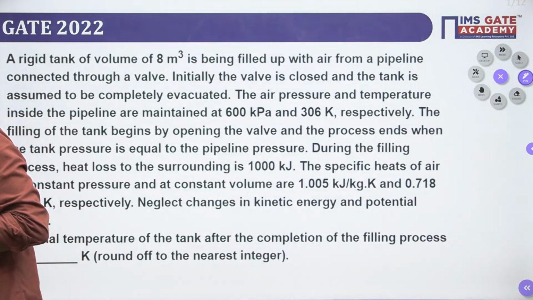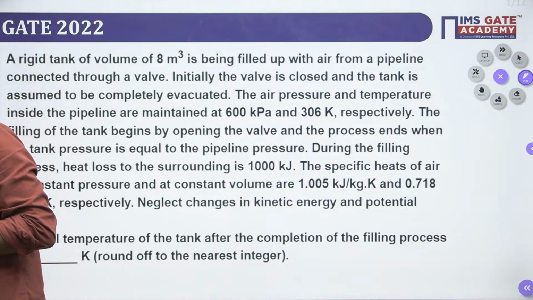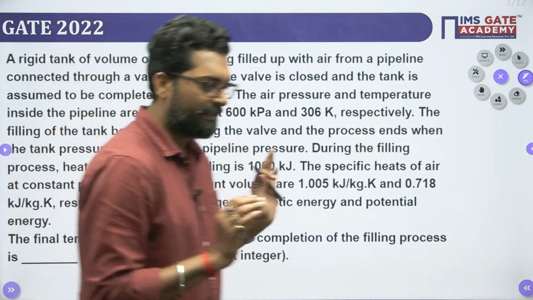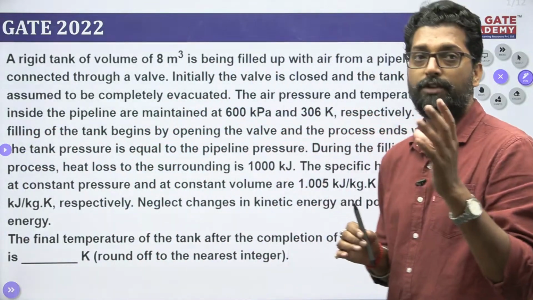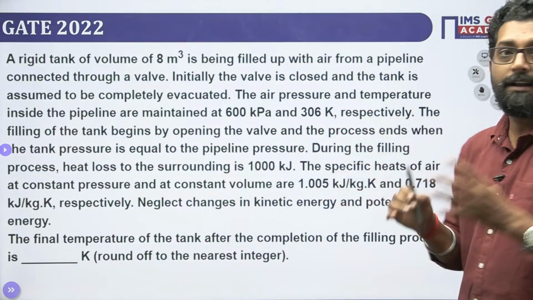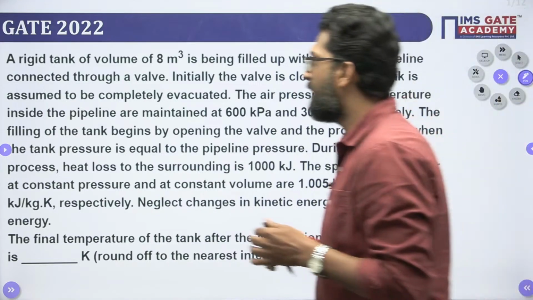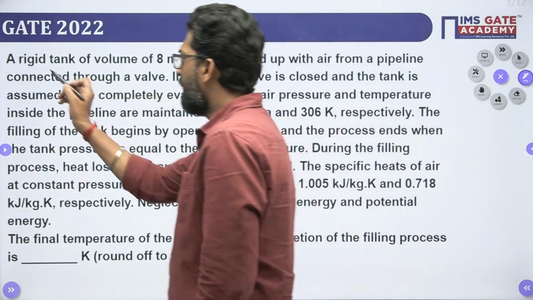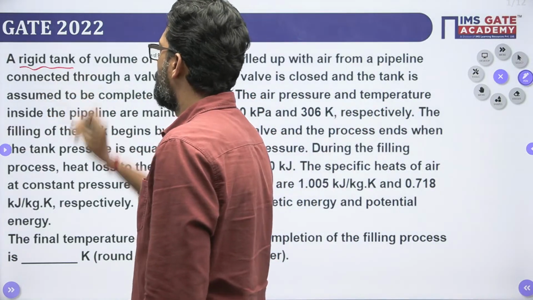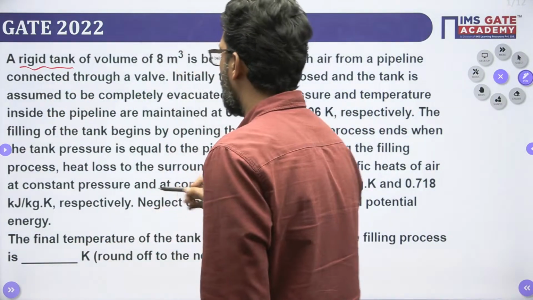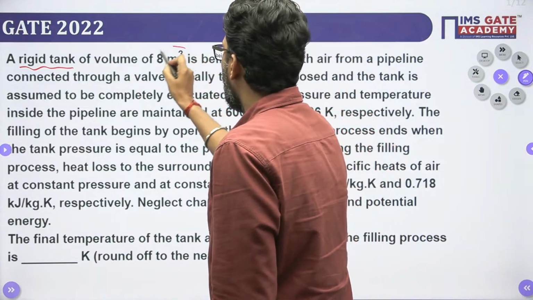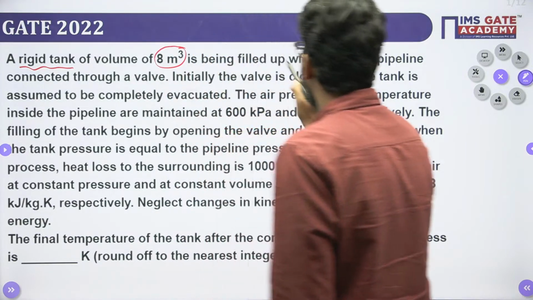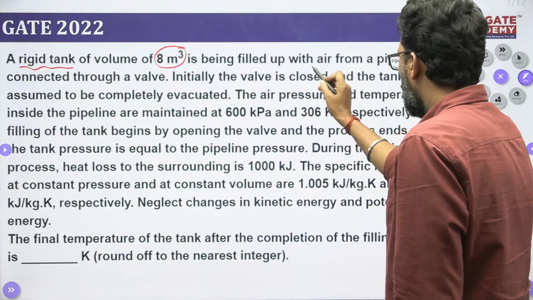Read the question very carefully. In this question there is nothing but the thought process, the approach, which is very important. See this one: a rigid tank. What is meant by rigid? That means volume is constant. A rigid tank of volume 8 meter cube is being filled up with air.